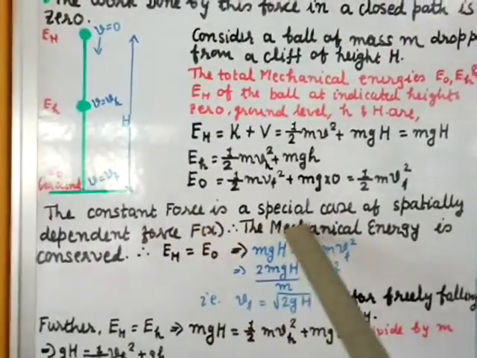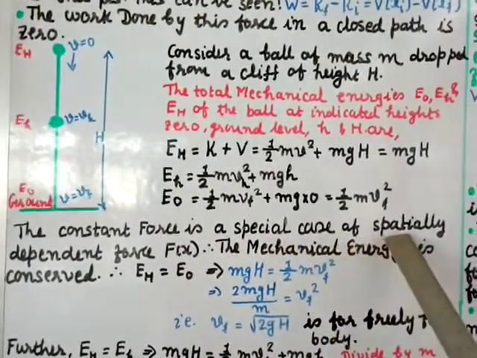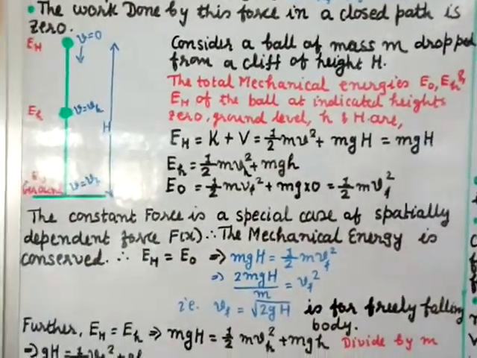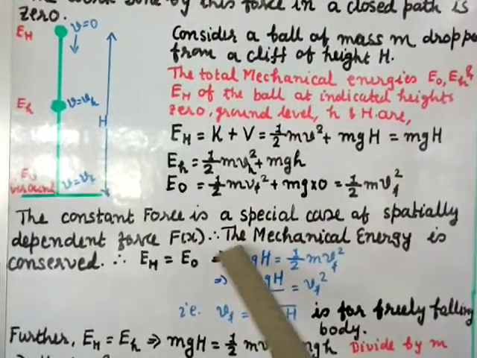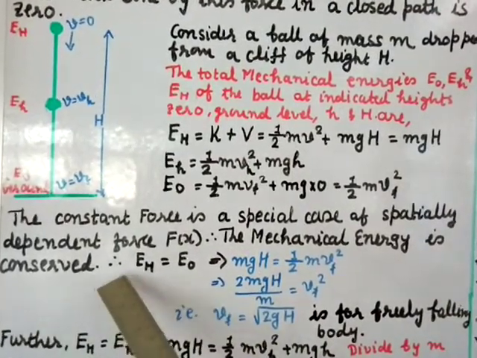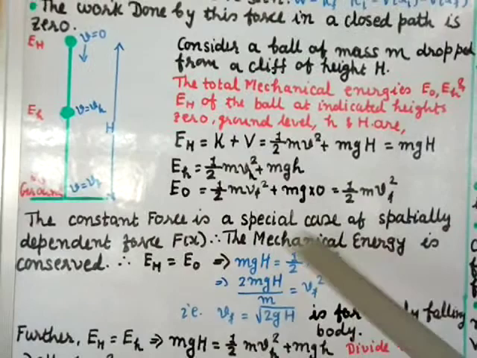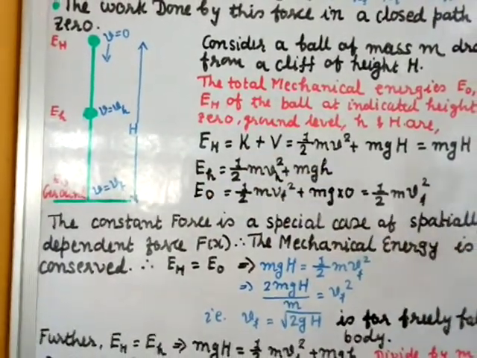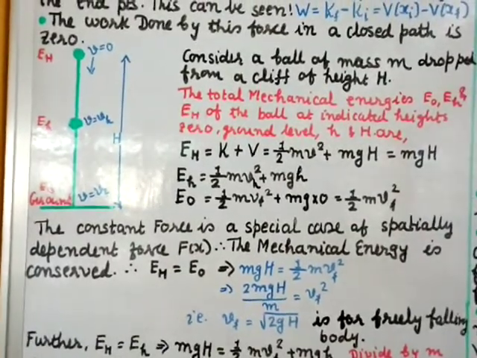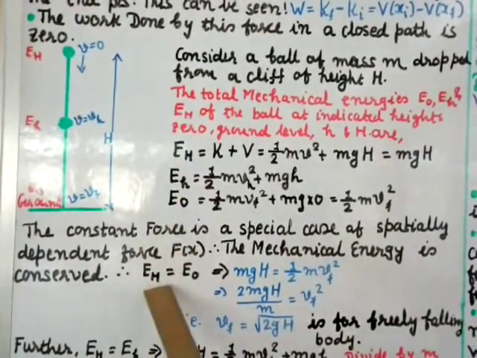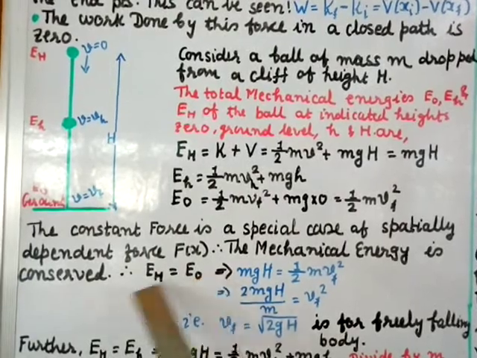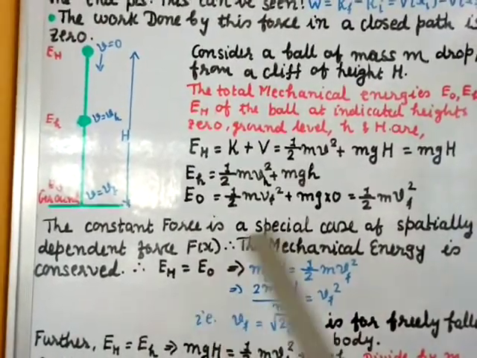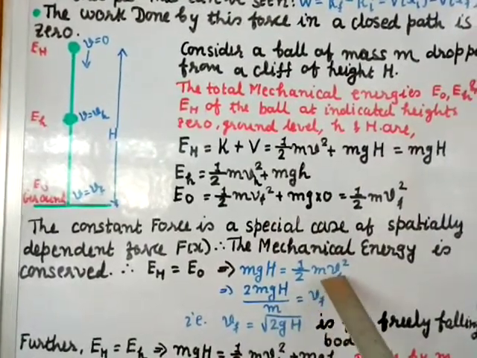The constant force is a special case of the spatially dependent force F(x). Spatially means depending on the space. The mechanical energy is conserved. That means this energy equals this energy, because the energy is conserved. So we can consider E_H equal to E_0. This implies E_H, the value we found, mgH, equals E_0, which we found as 1/2 m v_f².